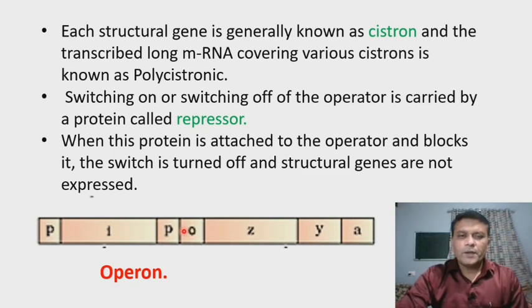In absence of this repressor protein, or when the I gene does not produce the repressor protein, then the operator site will be turned on, and the structural genes, that is Z, Y and A, will express and carry out the process of transcription, that is formation of messenger RNA. So the repressor protein plays an important role in controlling gene expression.